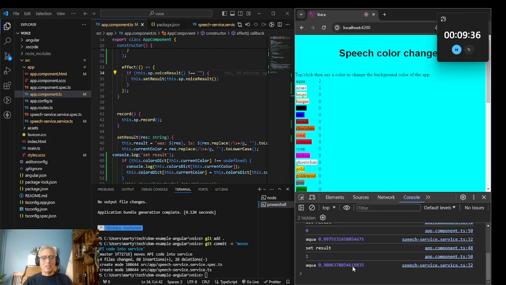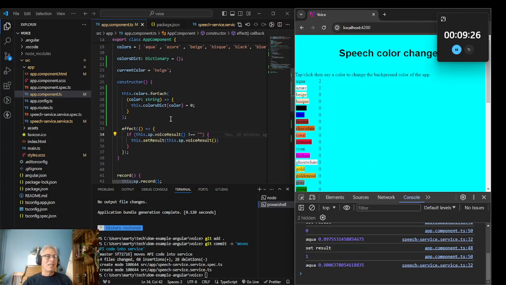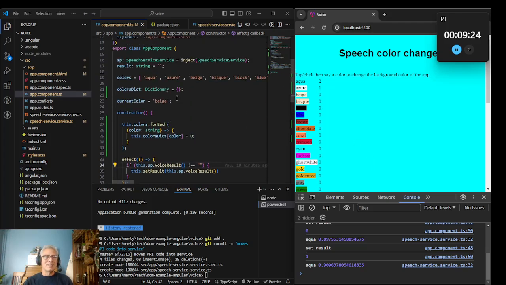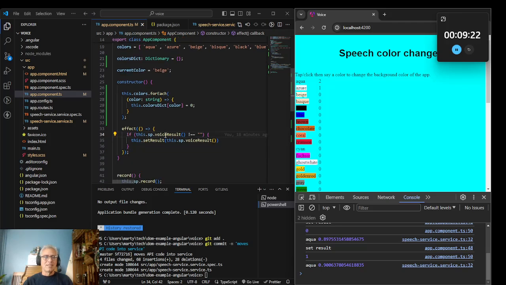See, Aqua got printed out, but it never updated the count. And the reason I think it didn't update the count is that this result didn't change. Since it's the same as before, it never published.